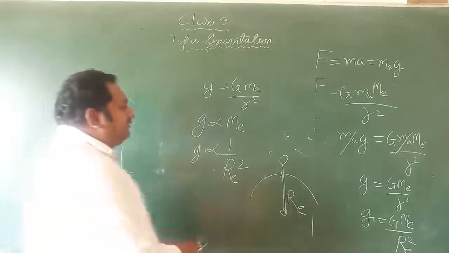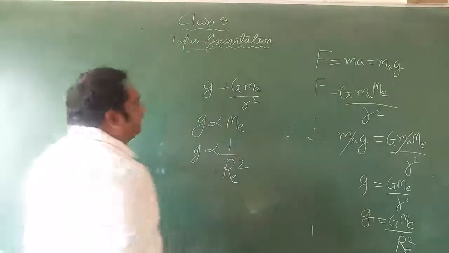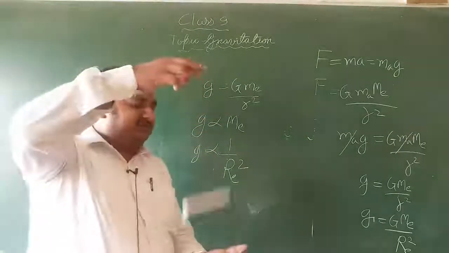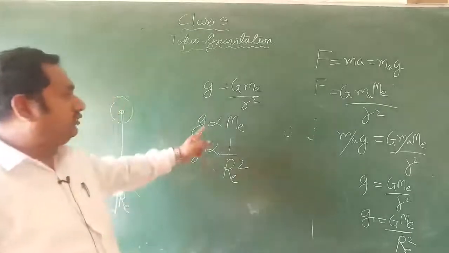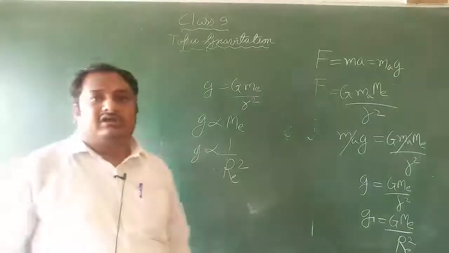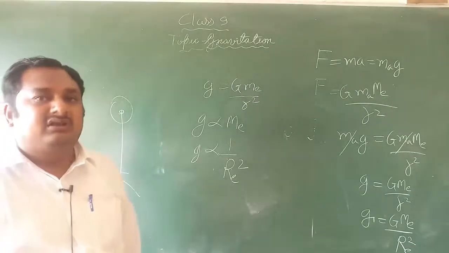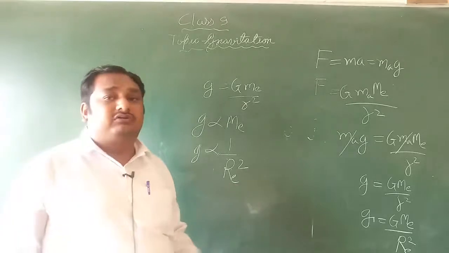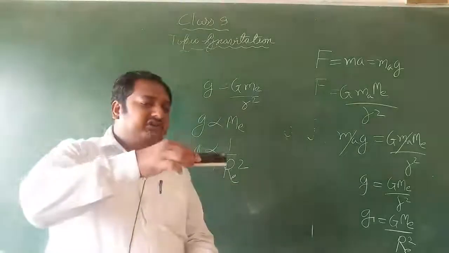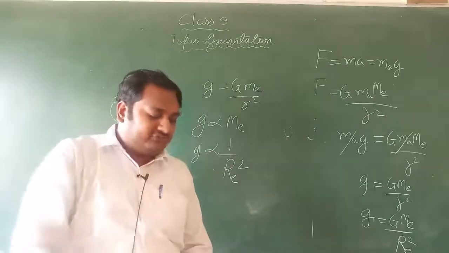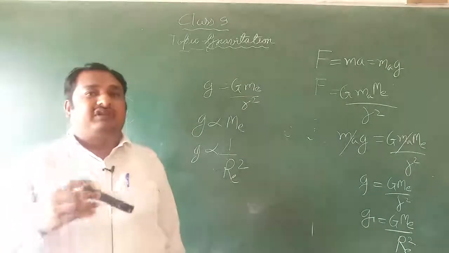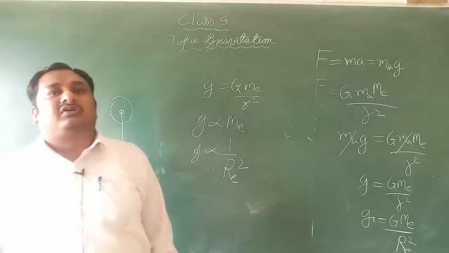Now we are getting two relations. Suppose this is the duster, and the acceleration produced in it depends on two factors, the mass of the earth and the radius of the earth. Both are constants, they will not change. So the gravitational acceleration is independent of the mass of the object.